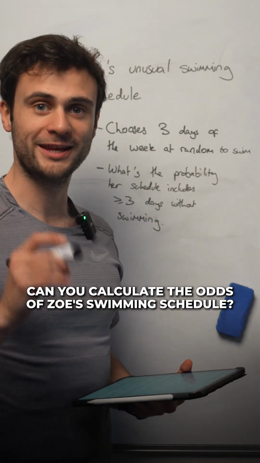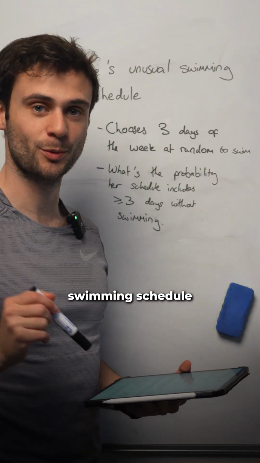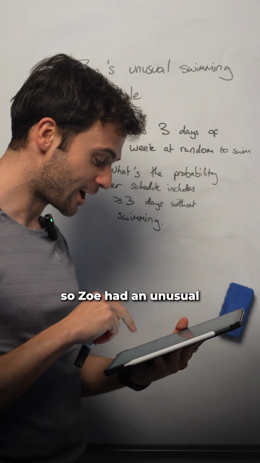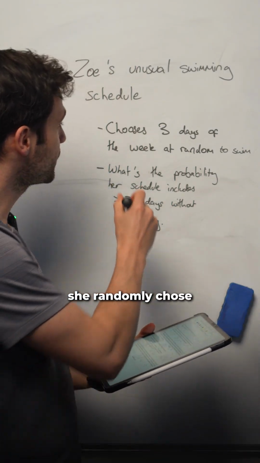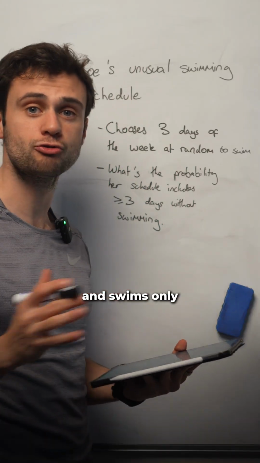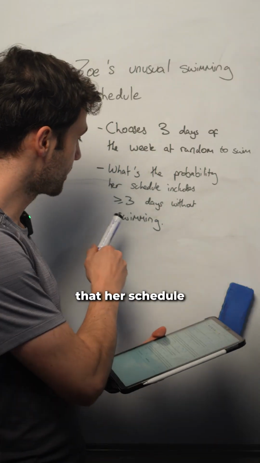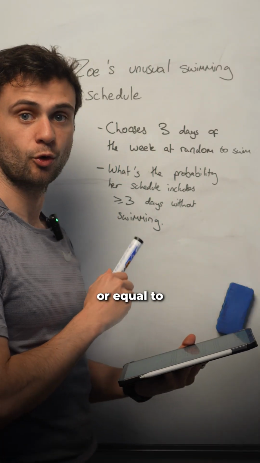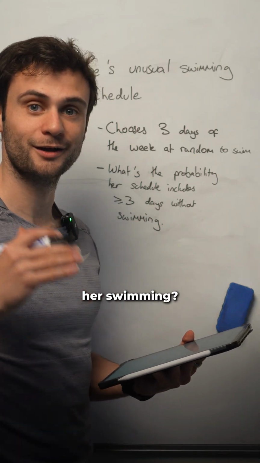The final question on the Intermediate Maths Challenge 2026 was about Zoe's unusual swimming schedule. Zoe had an unusual method of choosing when to go swimming. At the beginning of the year, she randomly chose 3 different days of the week to go swimming and swims only on those days. Using this method, what is the probability that her schedule includes 3 or more days in a row without her swimming?